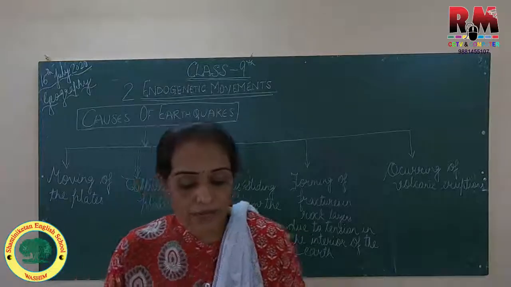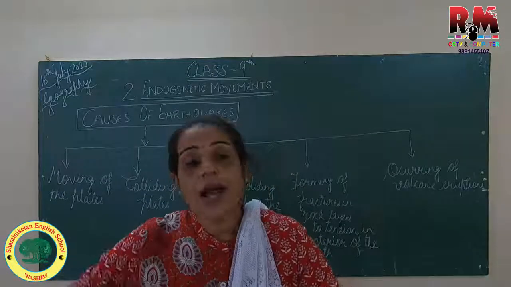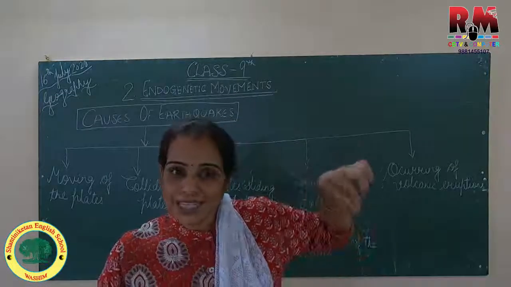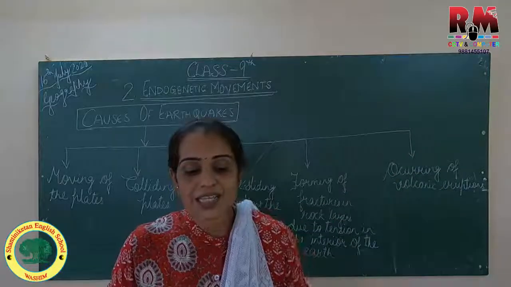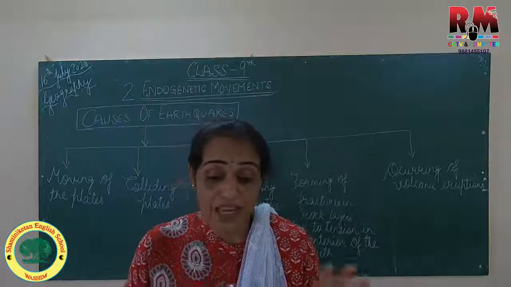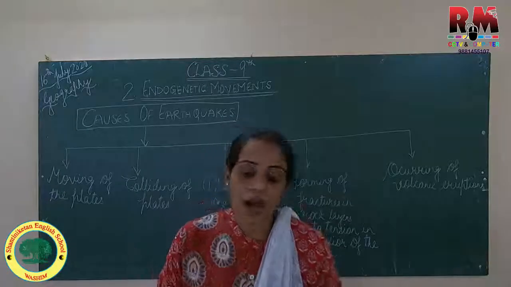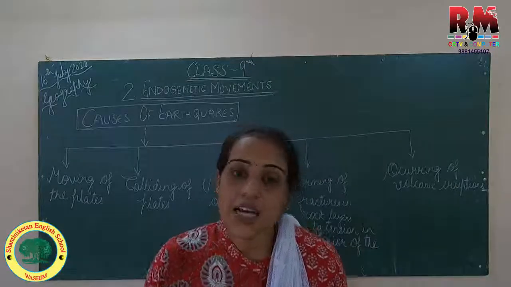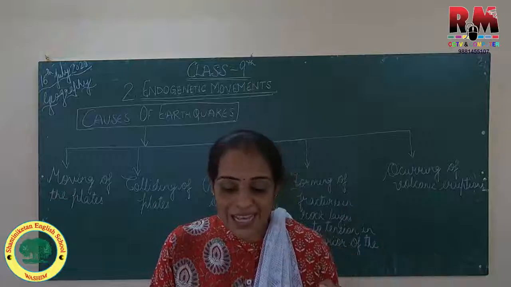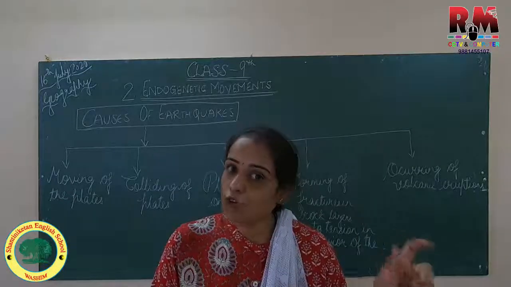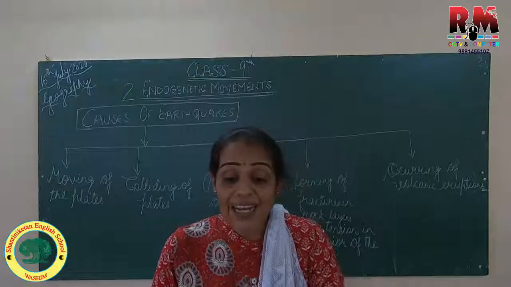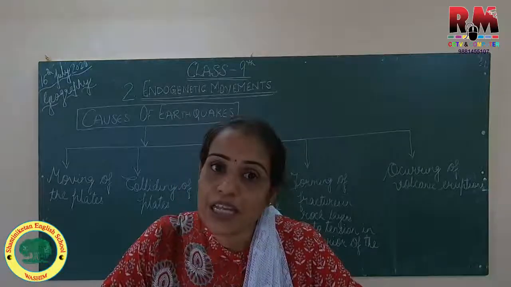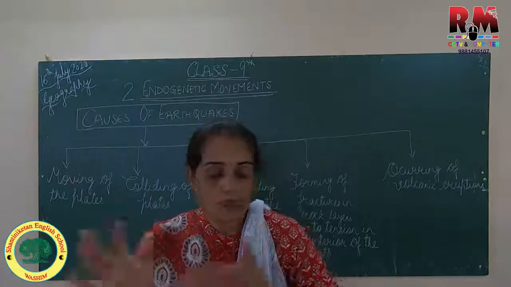Now see in figure 2.11, a simple seismograph and graph is given to you. This is a Richter scale, and below you can see one of the linings. The linings are given in a zigzag way. That is the PSL waves. PSL waves we will be seeing further ahead. PSL waves are the primary waves, secondary waves and surface waves. P is the primary wave, S is the secondary wave, and L means surface waves. So now we'll see it further.